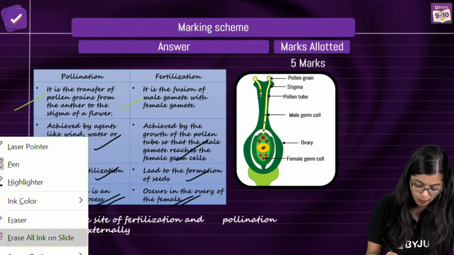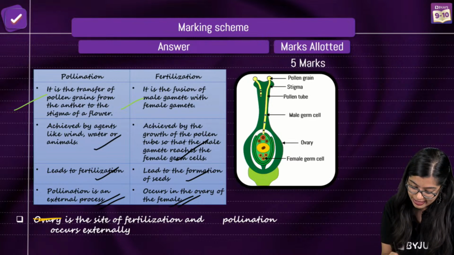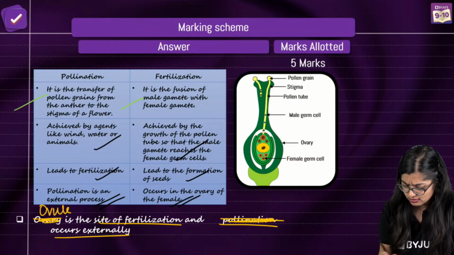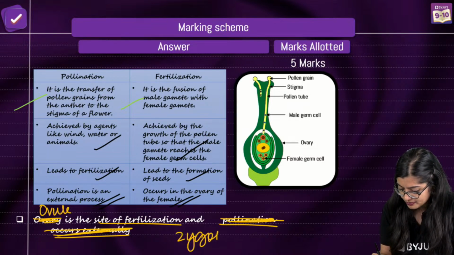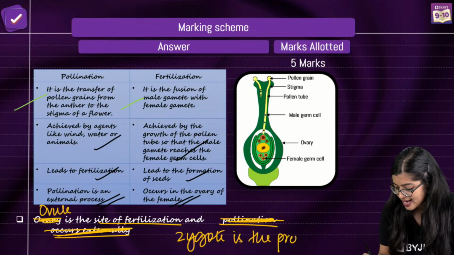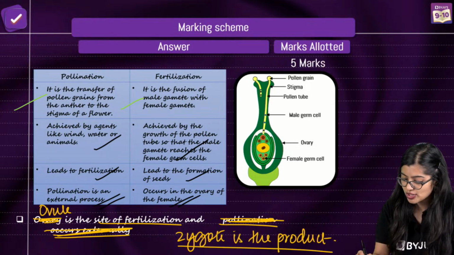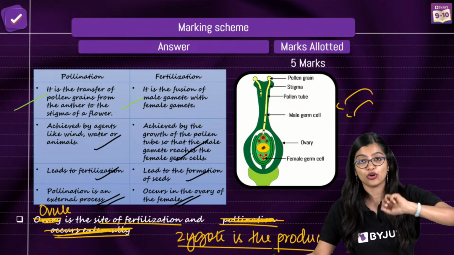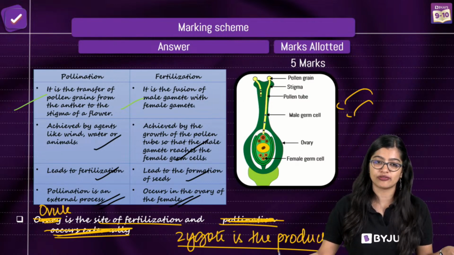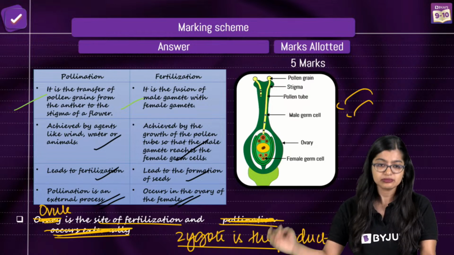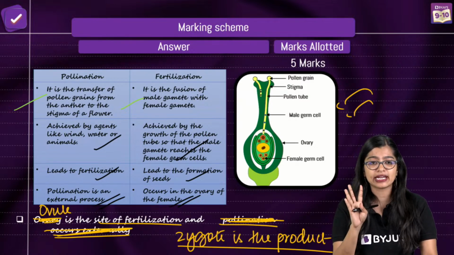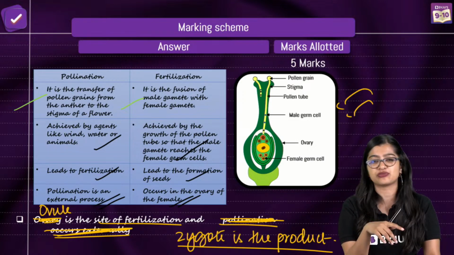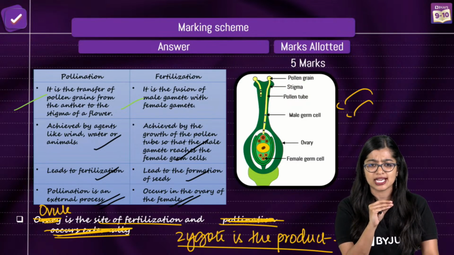And then you need to write these 2 pointers down as we discussed. Here again it will not be ovary. Ovule is the site of fertilization, and zygote is the product, right? And you can draw this diagram. I'm not spending time drawing it because all of you might be well accustomed to drawing it, so don't worry about it, okay? All right, are we clear with this, everybody? Any doubts so far? We have around 6 more questions, so we can wind up in the next 15 minutes, so don't worry.